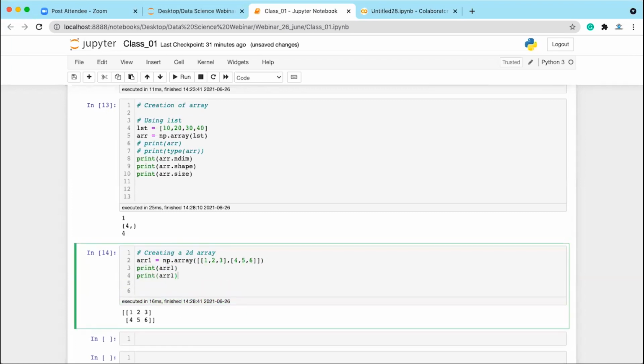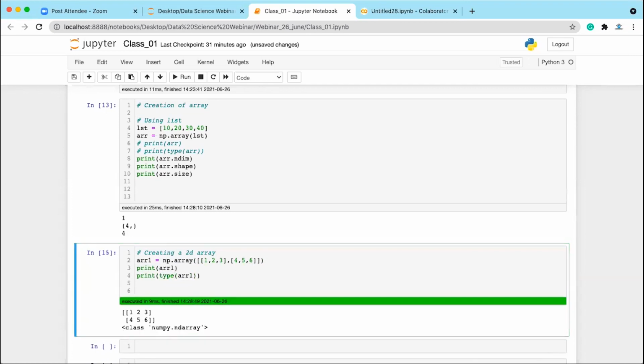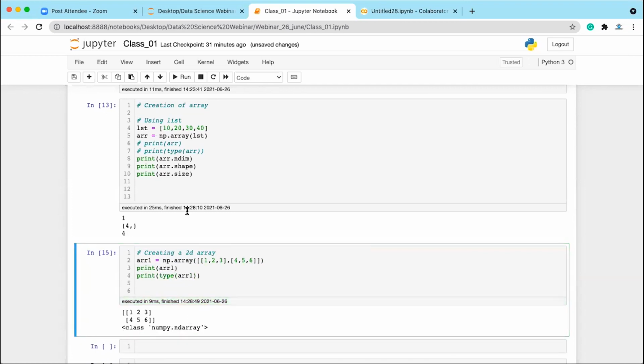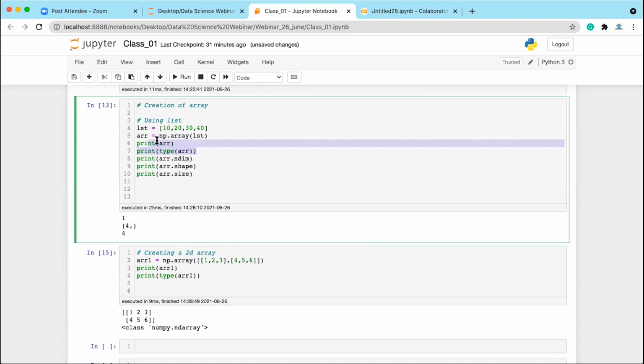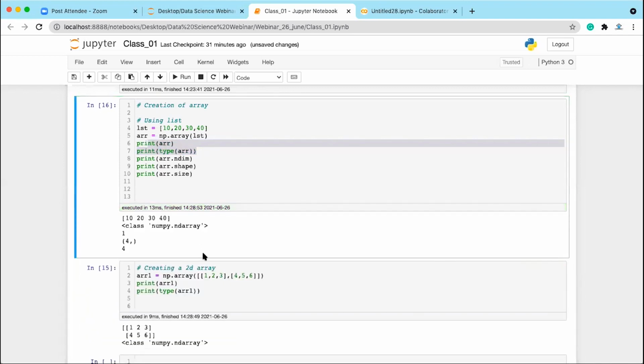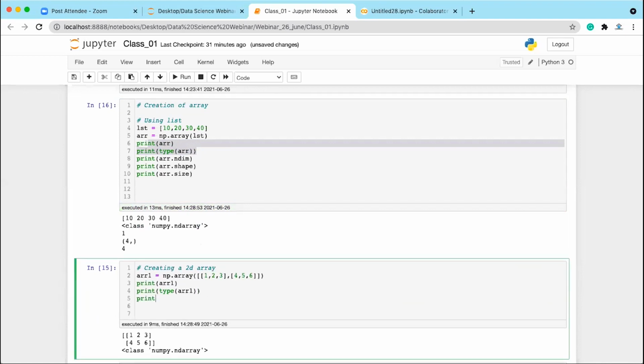Now let's check the type of this. Still it is going to give you ndarray. Whenever you check the type, it always gives you ndarray. ndarray means NumPy deals with multi-dimensional arrays. That's why it gives you ndarray. But if you want to check the dimension of the array, you can write array1.ndim.